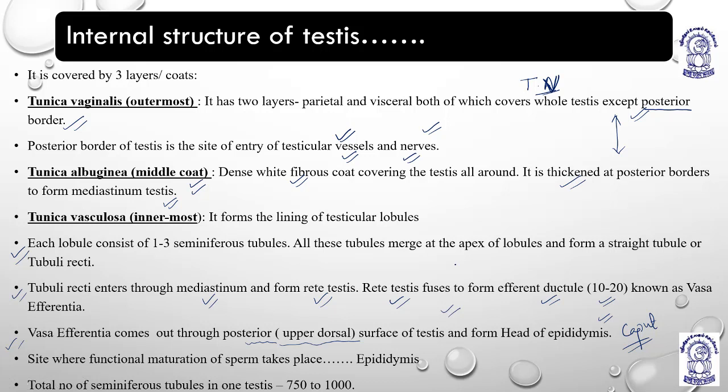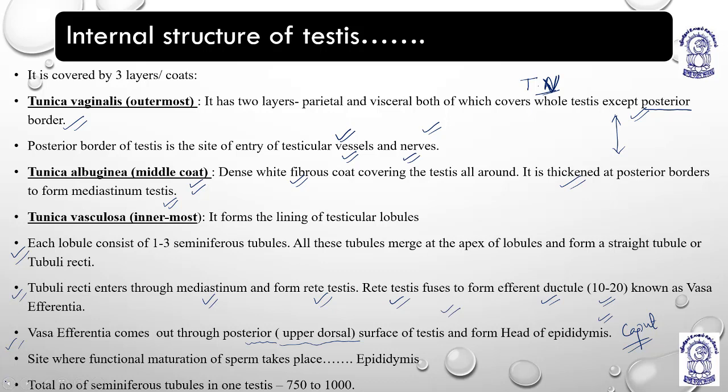Epididymis is the place where sperms can be stored for around 1 month, and the maturation of sperm takes place here, at the site of epididymis. Total number of seminiferous tubules in one testis is around 750 to 1000, so for both testes we are having 1500 to 2000.